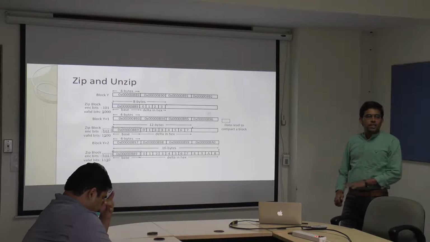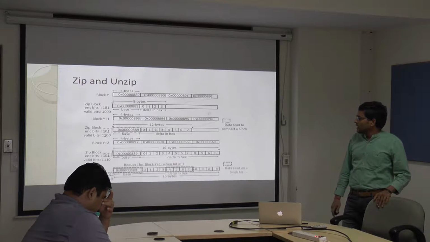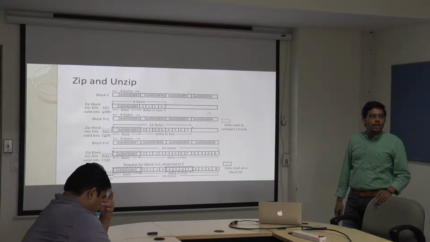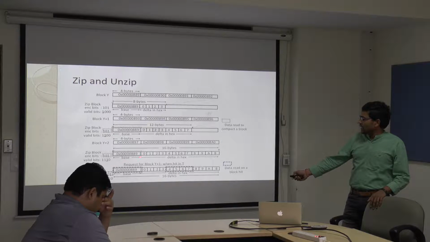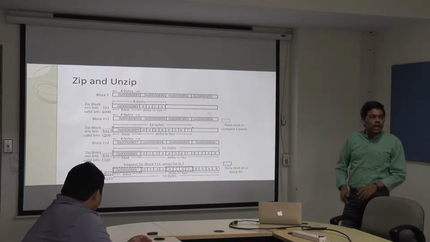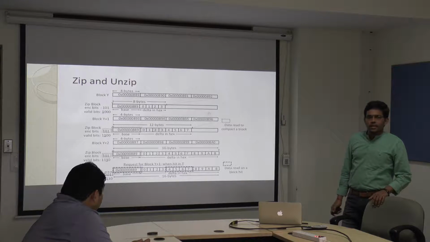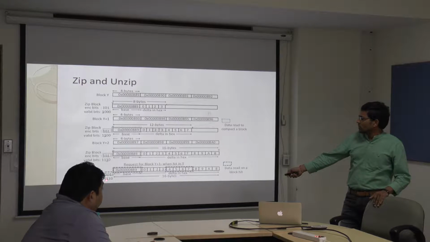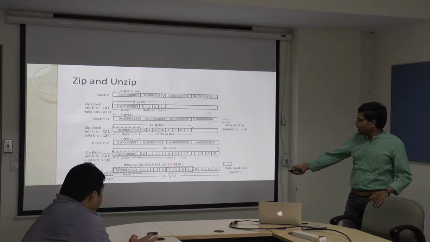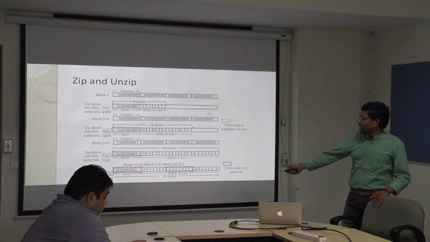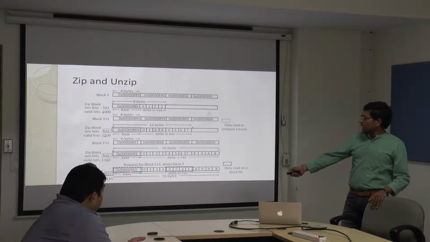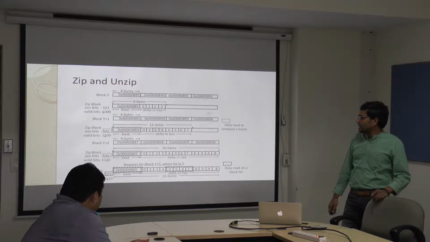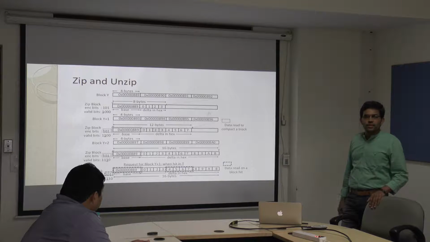Now let us say after zipping all these things, the processor sends a request for block Y plus 1. It wants to read it, let us say the data is not there in L2 or L1, and the processor initiated a request to read the block Y plus 1. And we have the compacted, zipped block in L3. When I come to L3, I have to supply the requested data Y plus 1. Y plus 1 corresponds to the middle one. So I'll go to this 4, 5, 6, 7, and this will be added to this particular thing. My base is 889 plus 4, so that is 893, 894, 895. So that will correspond to 5.